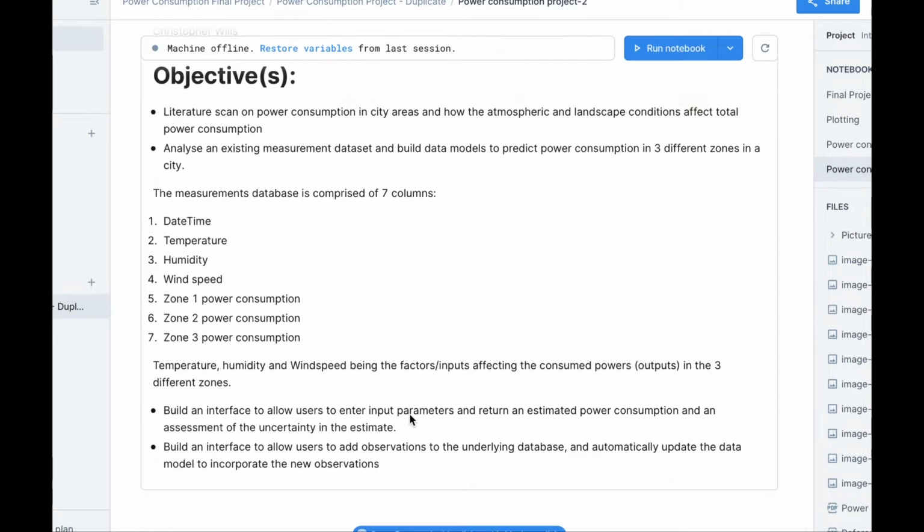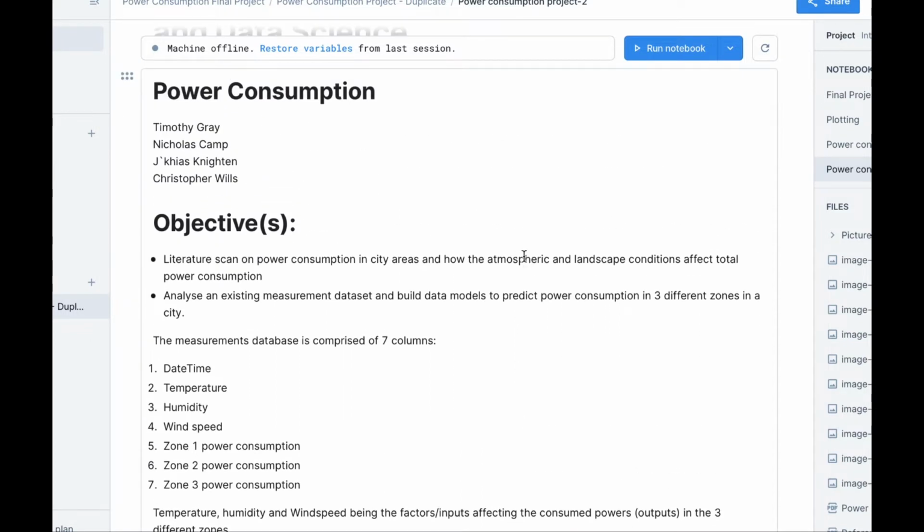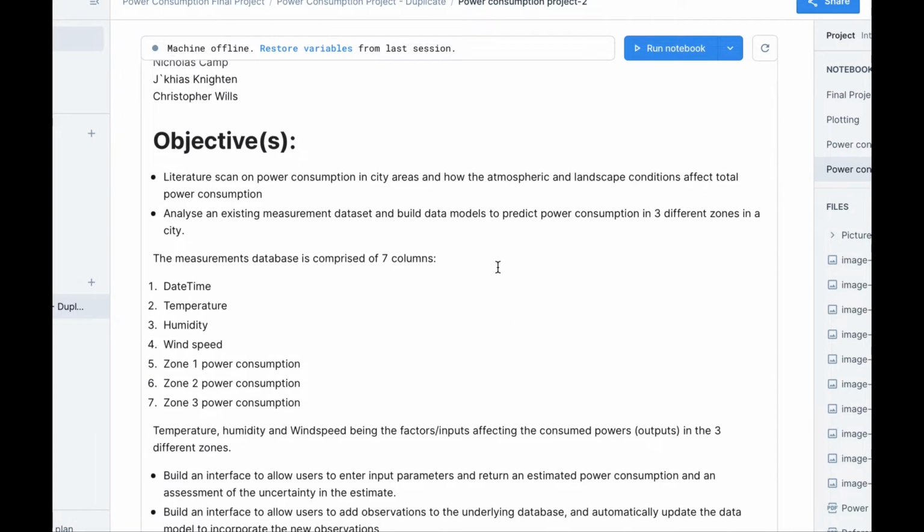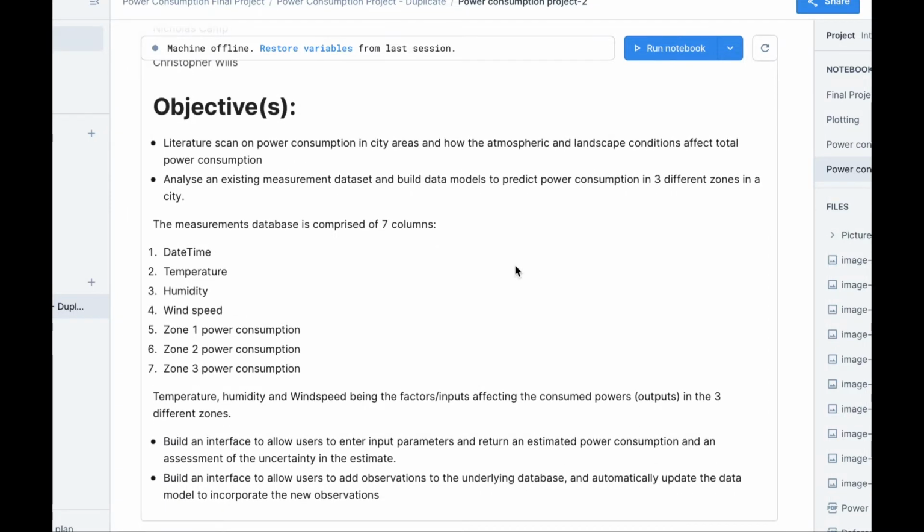For our project, we will be looking at power consumption in 3 different zones in 2017 in a city named Tentouan in Morocco. We will be looking at how factors such as weather parameters, the landscape, and type of occupancy may affect this power consumption. We will then find 3 best fitted data models that will be used to predict power consumption in these 3 zones. Our objective is to build an interface that will allow users to add new observations that will automatically update to the data model.